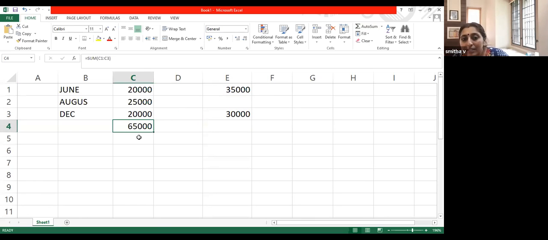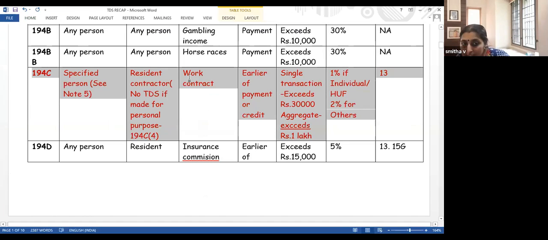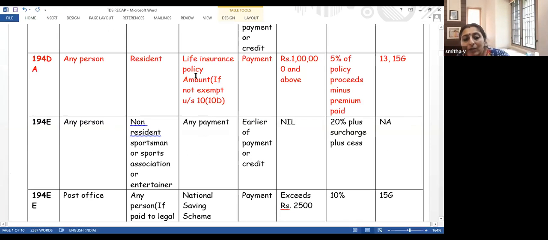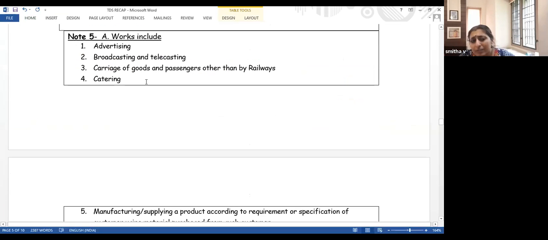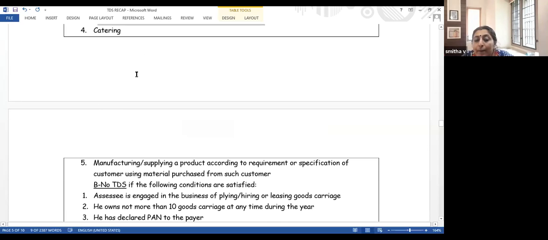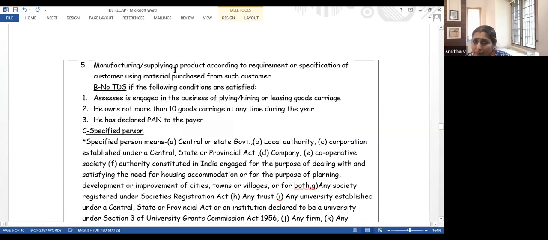Now I have to explain in this case, what is a works contract? Because what we cover here is a works contract under 194C, and I have explained 194C below in this table. Work means advertising, broadcasting, carriage of goods and passengers like freight, catering, manufacturing or supplying a product according to the requirement or specification of the customer using material purchased from such customer.